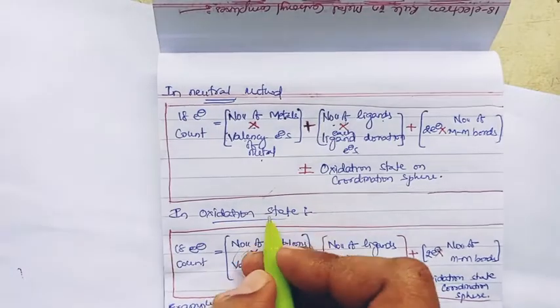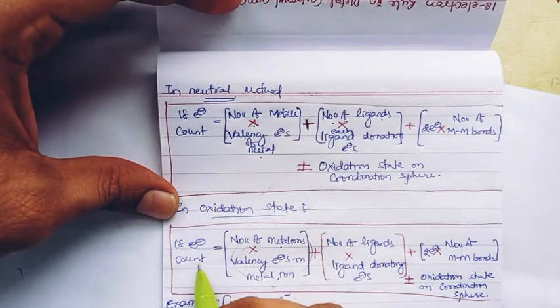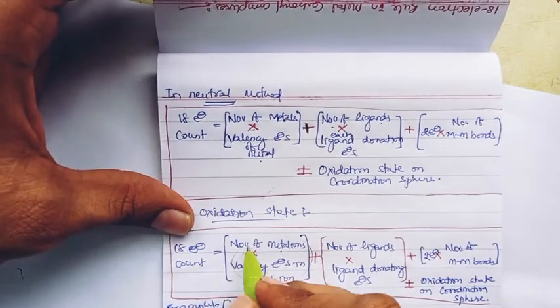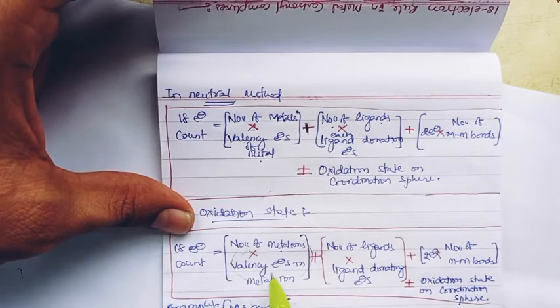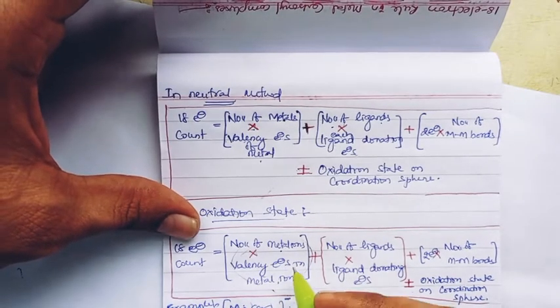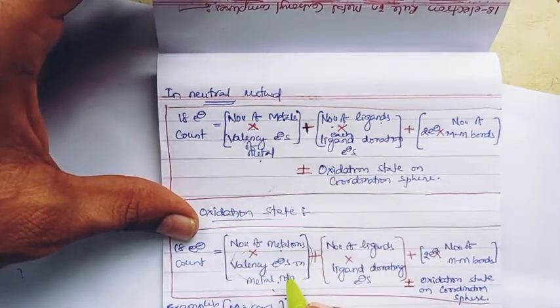In the oxidation state method, the 18 electron count is equal to the number of metal ions into the valence electrons of the metal ion. This is the change we have to recognize from the neutral method to the oxidation state method.